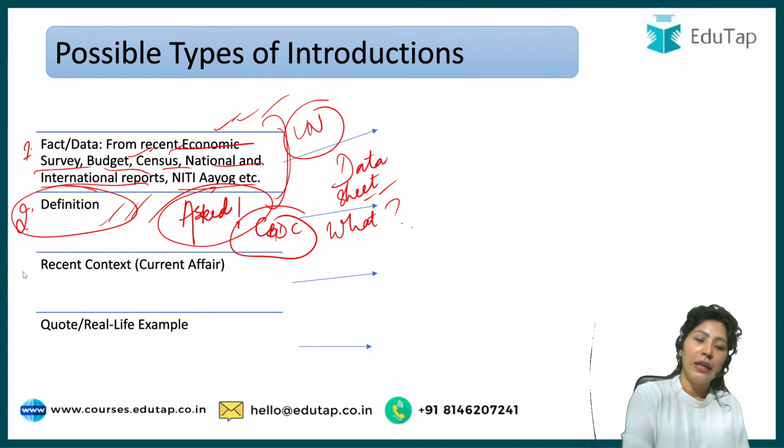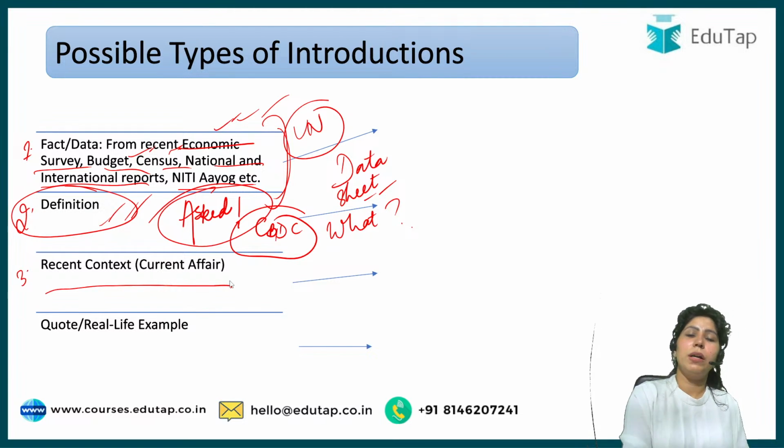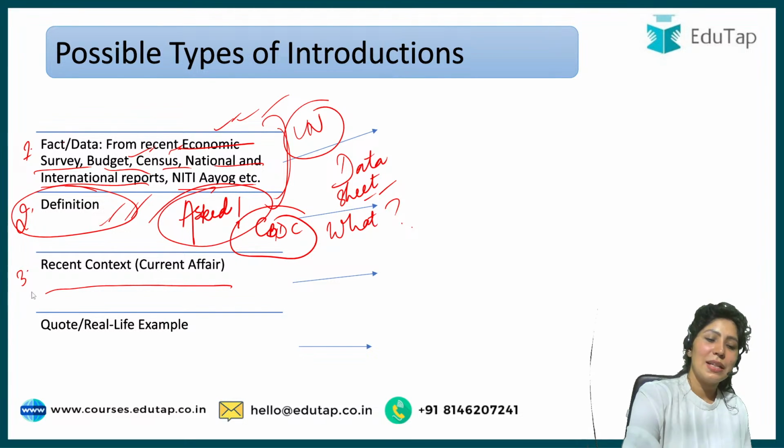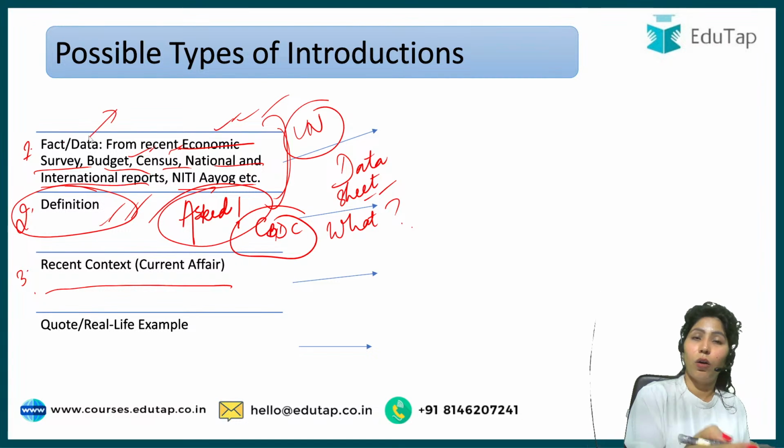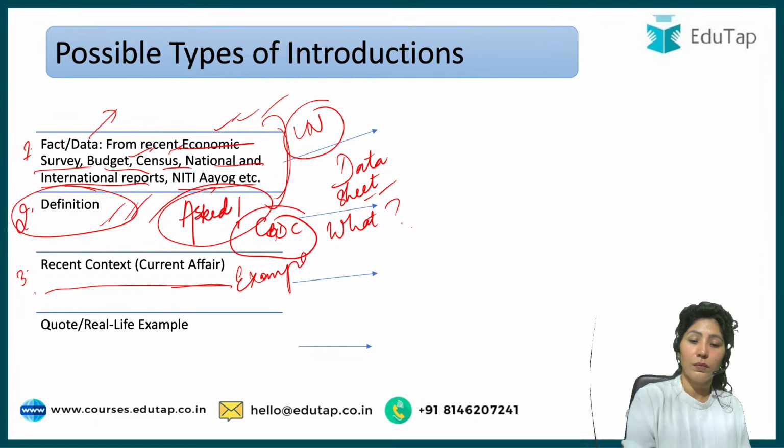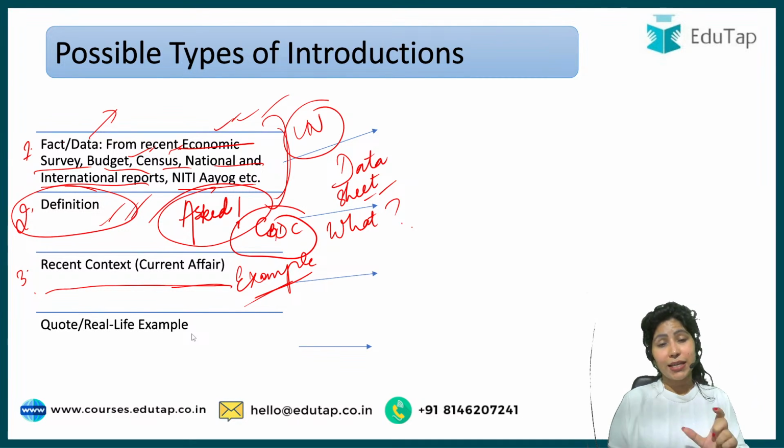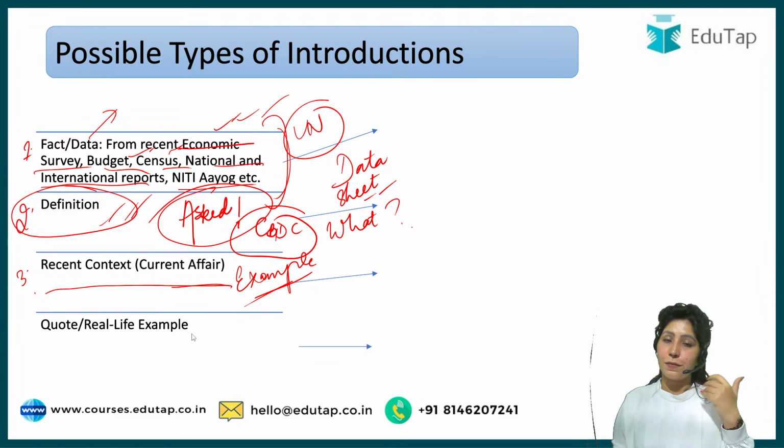The third one is a recent context or current affair. The difference between this and the first is that facts and data will contain a lot of figures, while this will have some examples. So a recent context can be given, a current affair can be talked about.